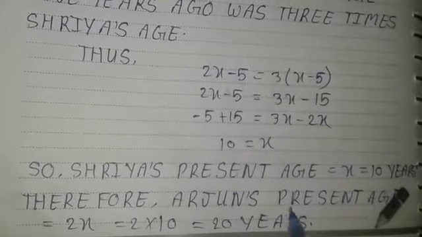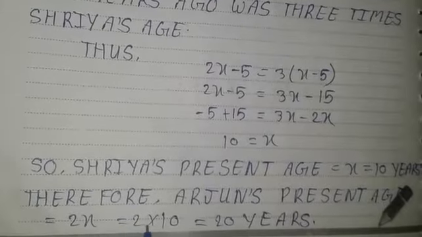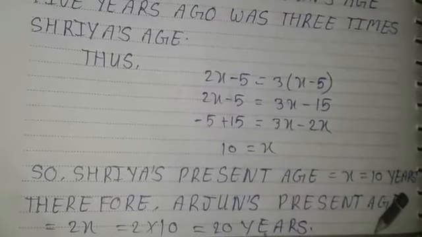Therefore Arjun's present age is equal to 2x is equal to 2 into 10 is equal to 20 years.